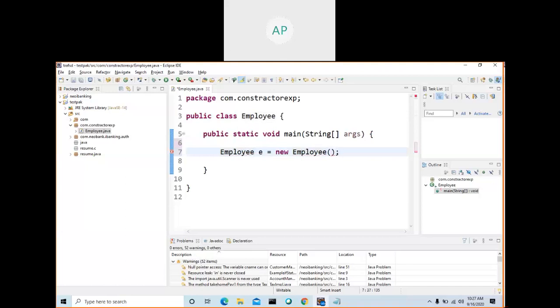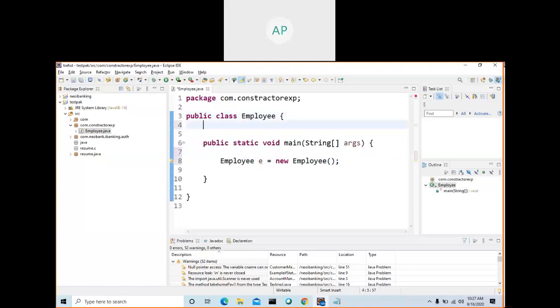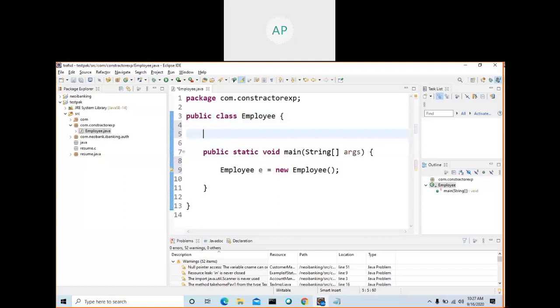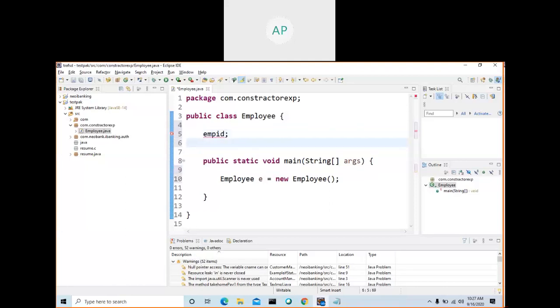Let me declare a variable called empid equal to one, and fname, first name, employee first name. This one is always the naming convention.